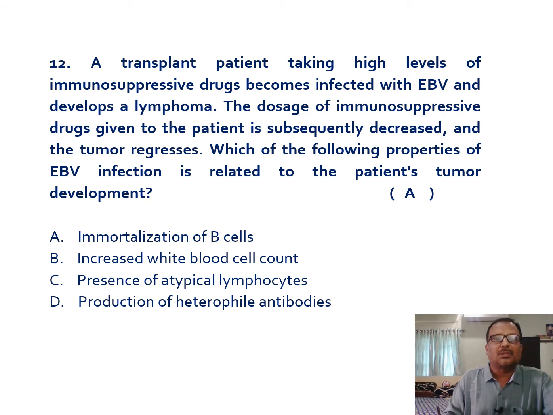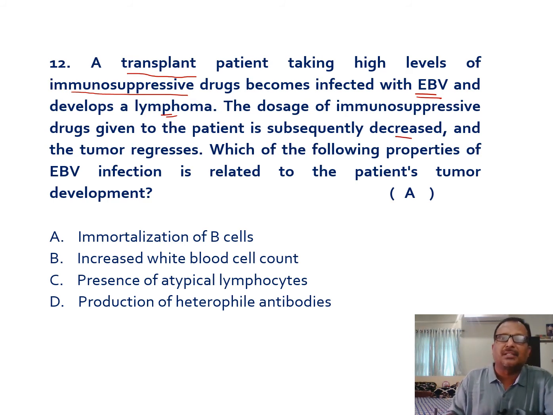The 12th question: a transplant patient taking high levels of immunosuppressive drugs becomes infected with Epstein-Barr virus and develops lymphoma. The dosage of immunosuppressive drugs given to the patient is subsequently decreased and the tumor also regressed. Which of the following properties of Epstein-Barr virus infection is related to the patient's tumor development?